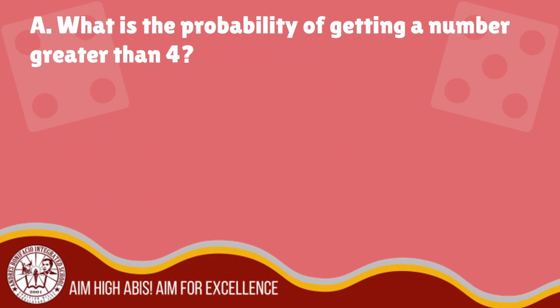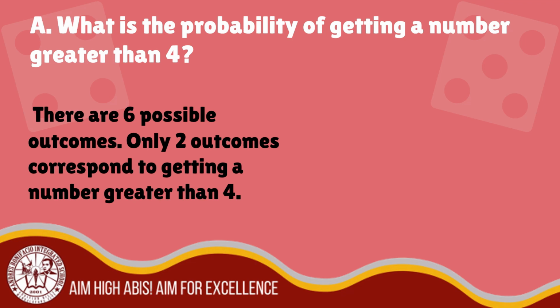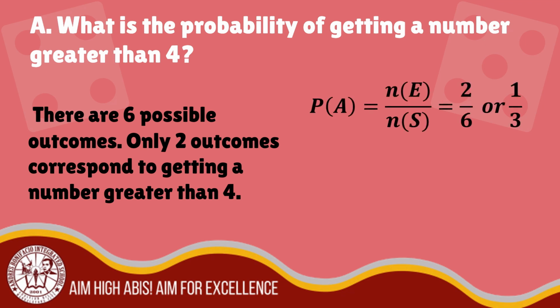Letter A. What is the probability of getting a number greater than 4? So there are 6 possible outcomes, or this is the sample space. We have 1, 2, 3, 4, 5, and 6. Only 2 outcomes correspond to getting a number greater than 4, which are 5 and 6. To get its probability, the probability of event A is equal to the number of event over the number of sample space.